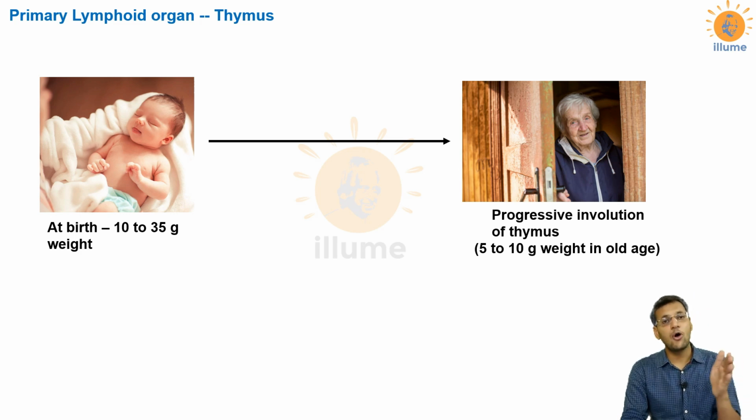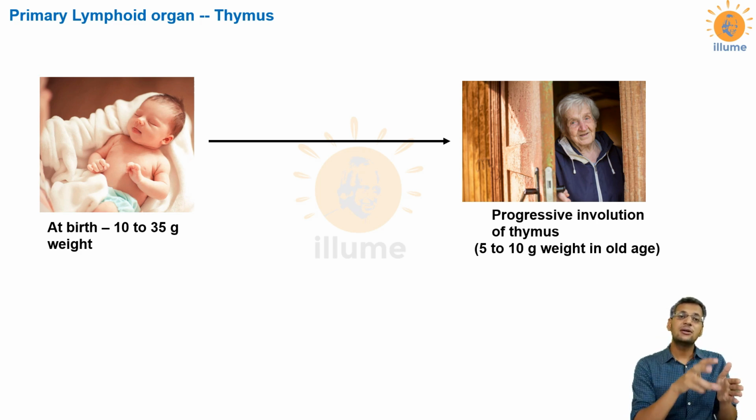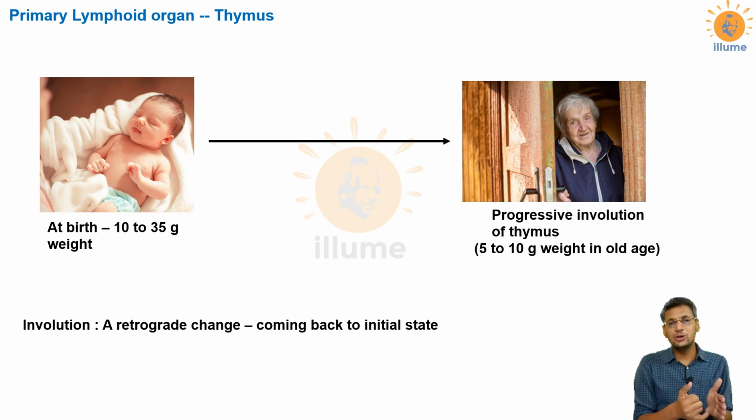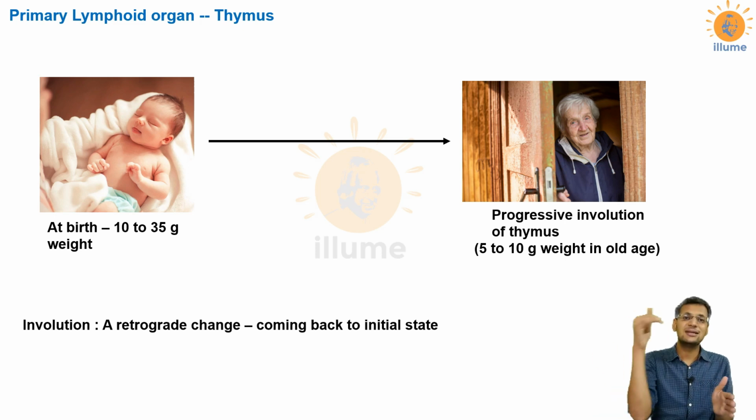That means your organ has come back to its initial weight, and that is what is called involution. Involution basically means a retrograde change, a type of change in which you revert back to what was present earlier. That means coming back to your initial state is called involution.